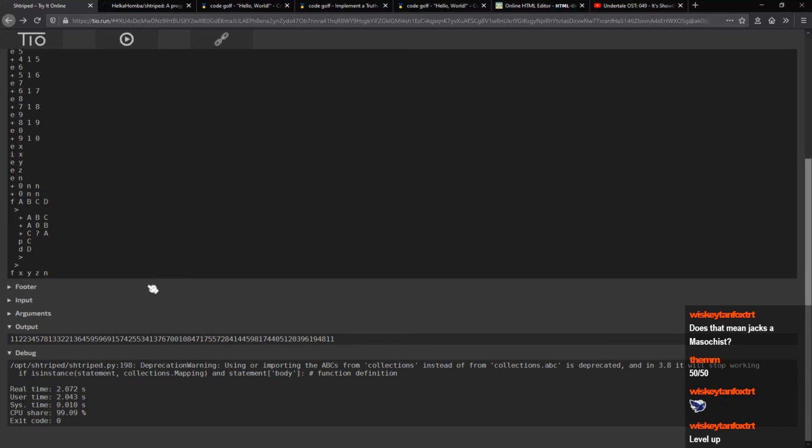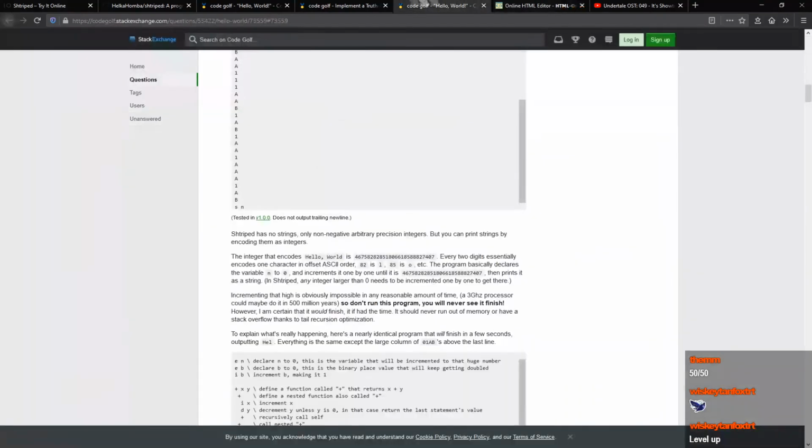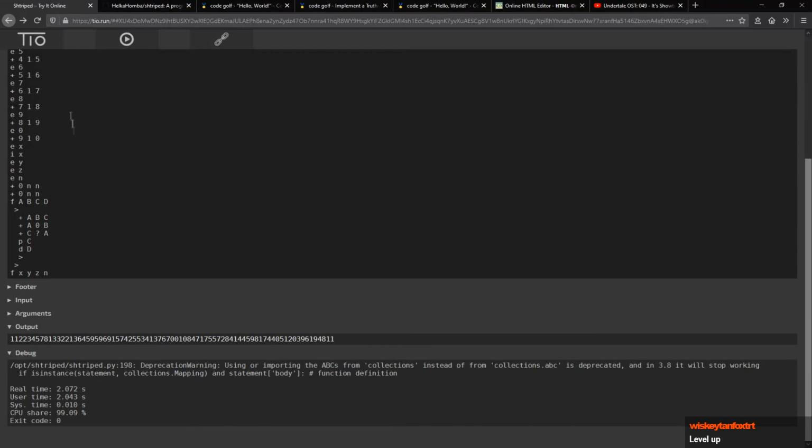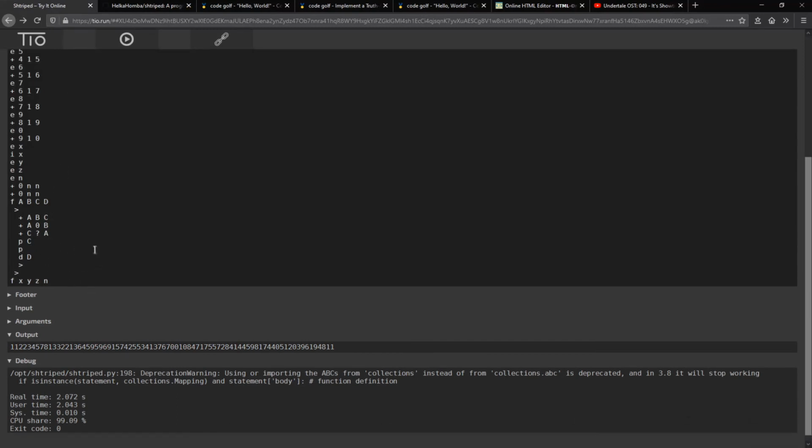Oh! We got somewhere, guys. Okay, the only problem is that it's printing everything to the one line, you see? And that's not what we want. So what we need to do is find the new line character. It has a value of 2. So we need to print 2. No. We print 2 as a string.